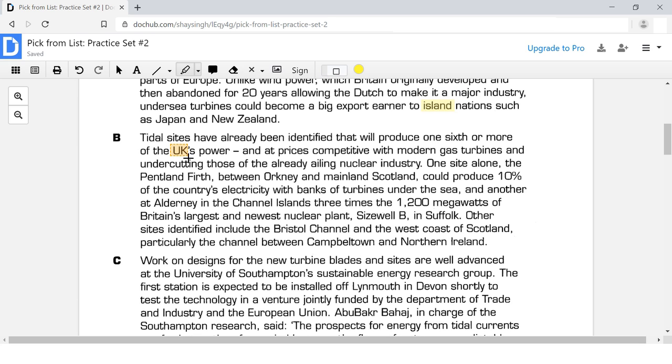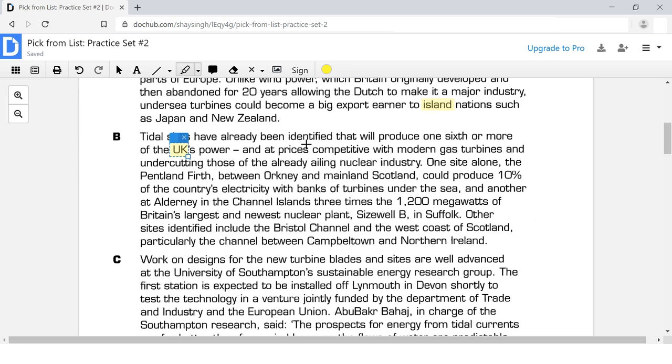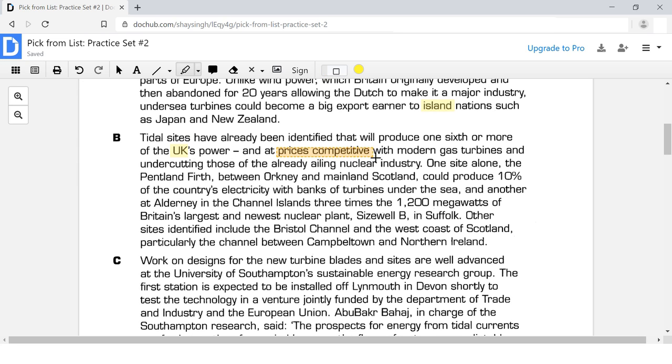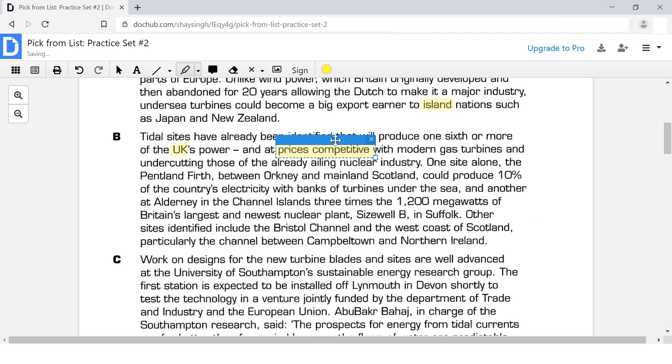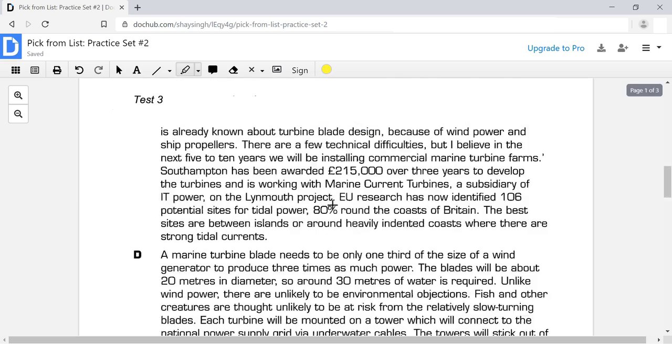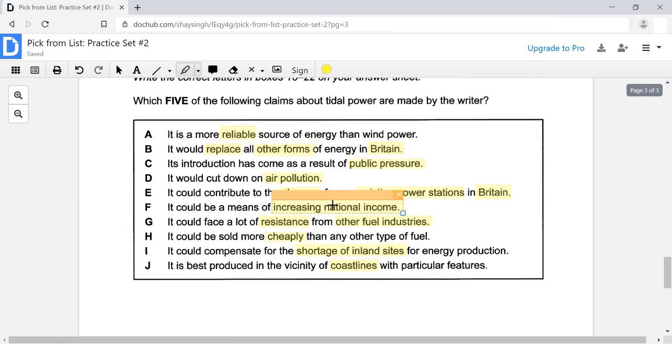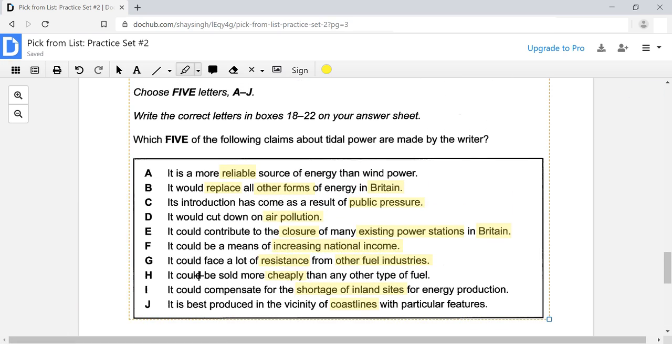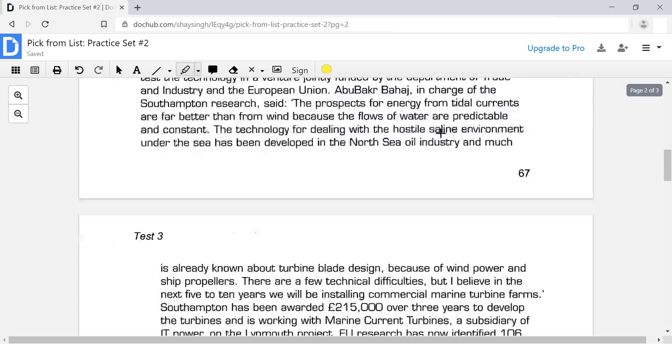Here we have UK, that is synonym language for Britain. Here it is talking about prices, competitive prices. That could be synonym language for cost. It talks about how it could be sold more cheaply. So that could be synonym language for that.